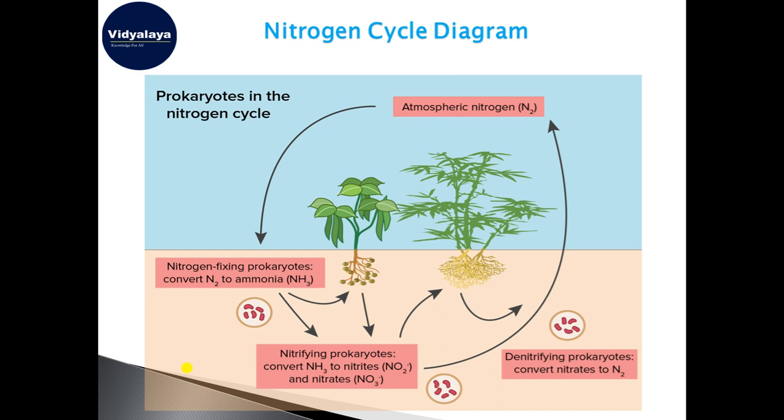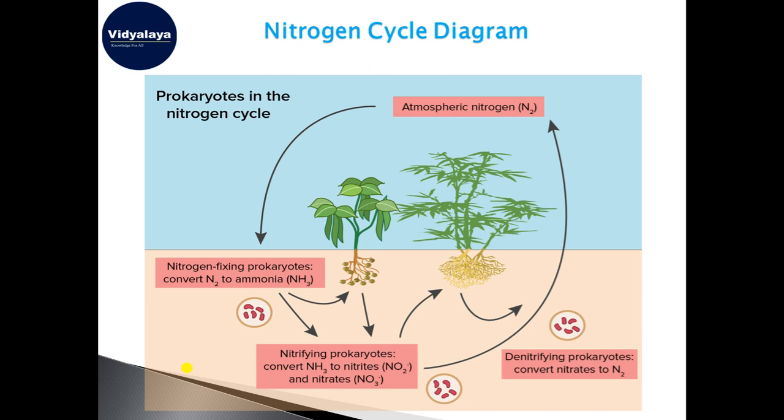As we discussed, there is lightning, and the atmospheric nitrogen is converted into ammonia by some nitrogen fixing prokaryotes of the bacteria. This is the nitrogen that we obtained from the atmosphere, into ammonia, NH3, and that is obtained by the green plants, and also some nitrifying prokaryotes convert NH3, that is ammonia, into nitrites, NO2 minus.